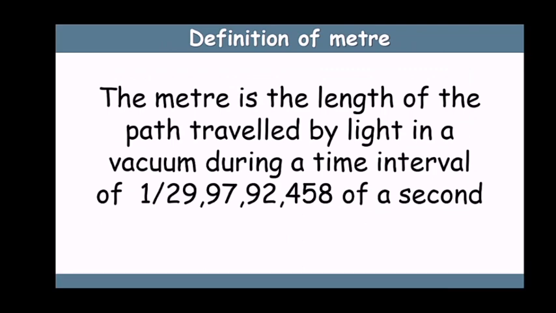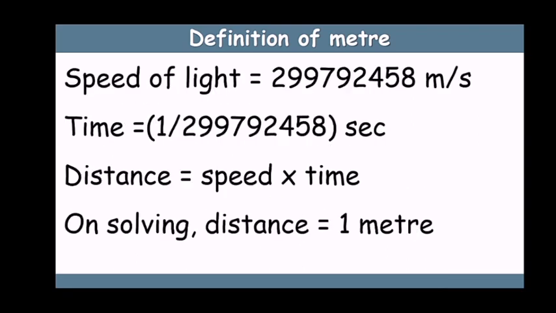The first fundamental unit which we came across was length and its unit is meter. Now what is a meter? First, talking about the reference of meter in terms of the speed of light. The speed of light is 299,792,458 meter per second, which is rounded to 3 into 10 to the power 8 meter per second. We use this approximate value, 3 into 10 to the power 8 meter per second, which you are well aware of. Now the exact value is 299,792,458 meter per second. That is the speed of light.